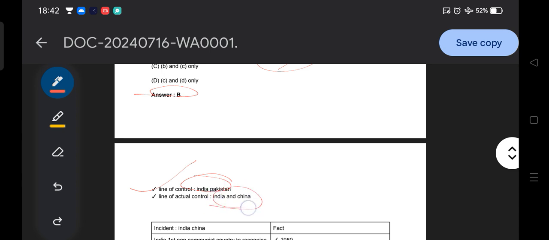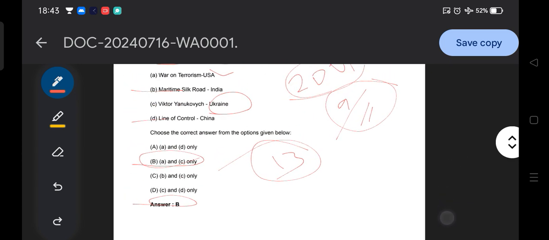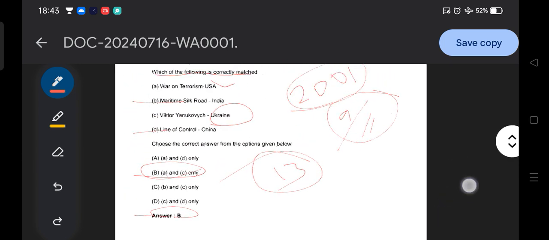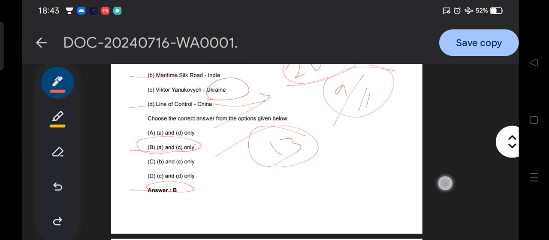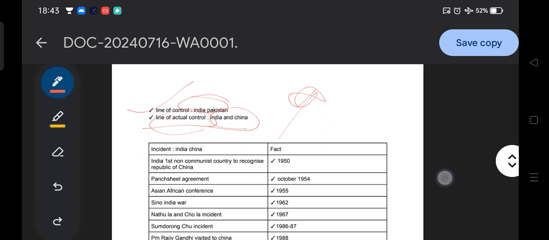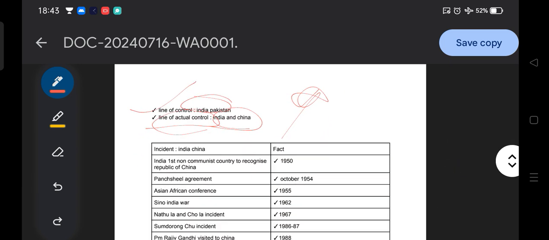When I talk about India and China, it is the line of actual control. So two major things we need to remember. Here, line of control, China, is incorrect, because the line of control is associated with Pakistan and the line of actual control deals with China. So this is all about the questions and a few of the concepts we have learned.